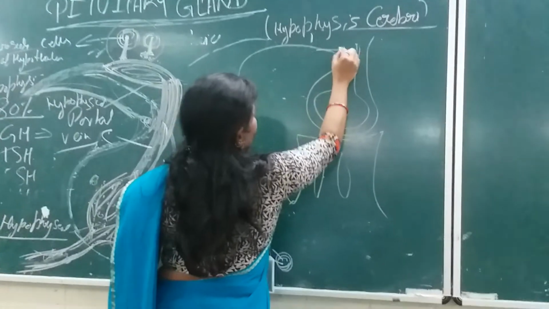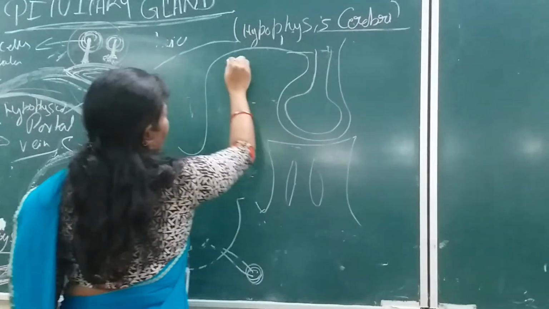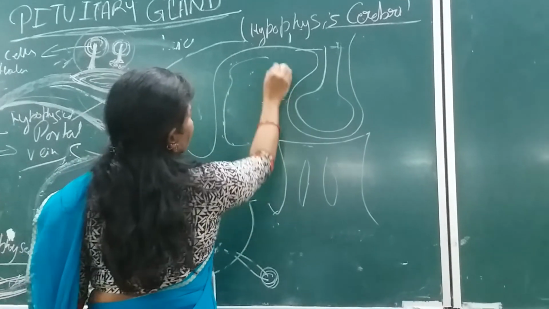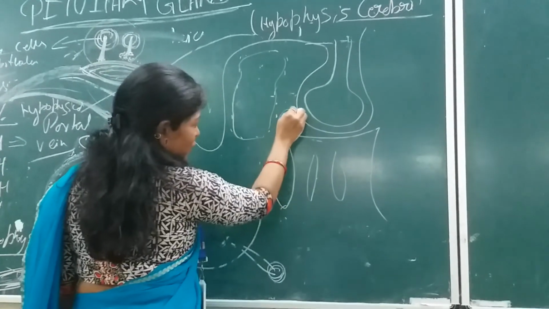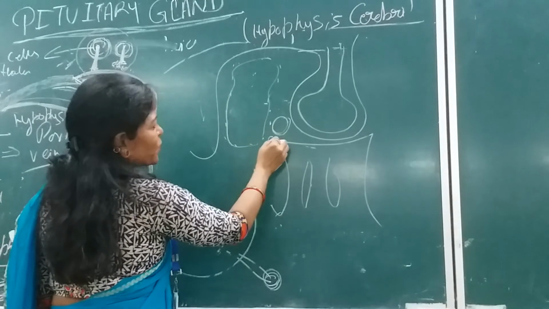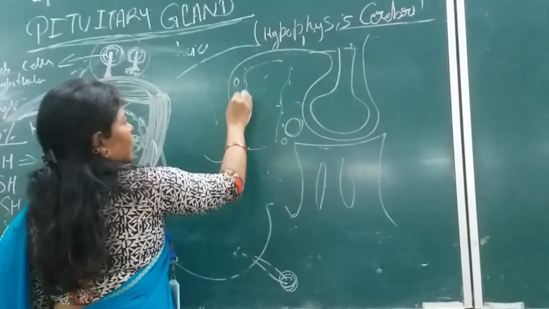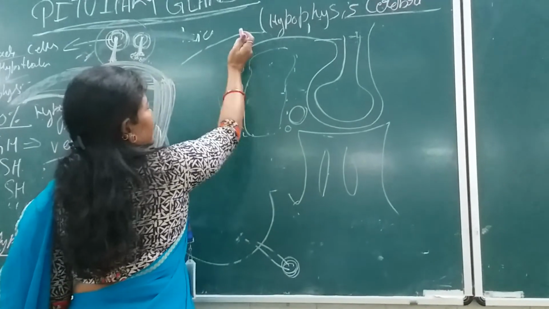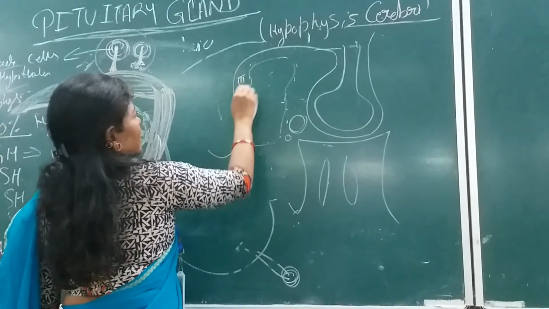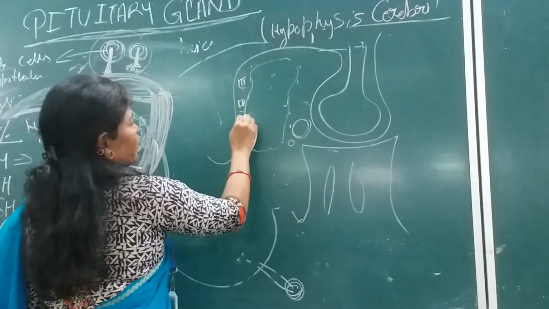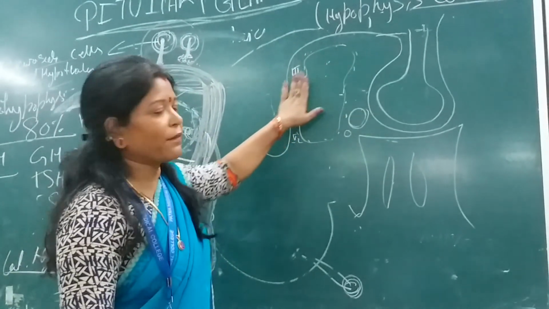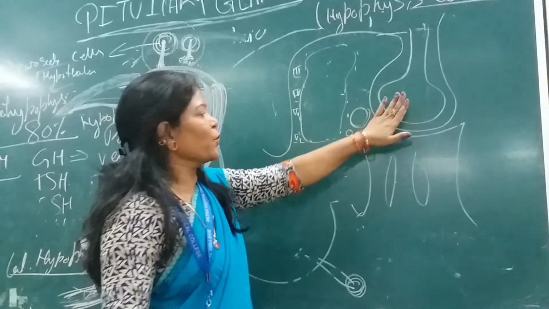And this is the diaphragma sellae. Here is the cavernous sinus along with its content: the internal carotid artery, abducens nerve, third nerve, fourth nerve, the fifth, first and second divisions. So these were the lateral relations of this pituitary gland.